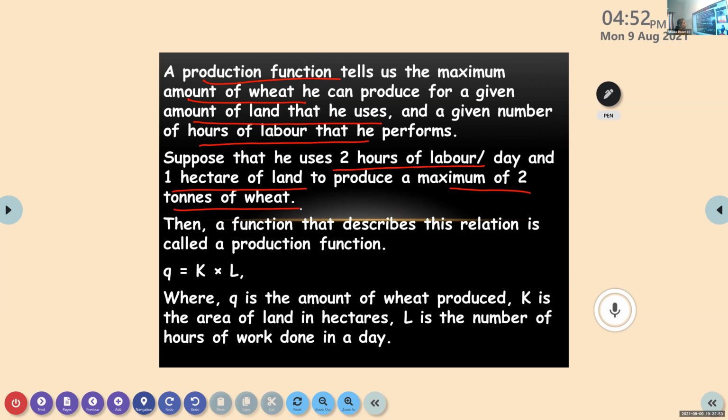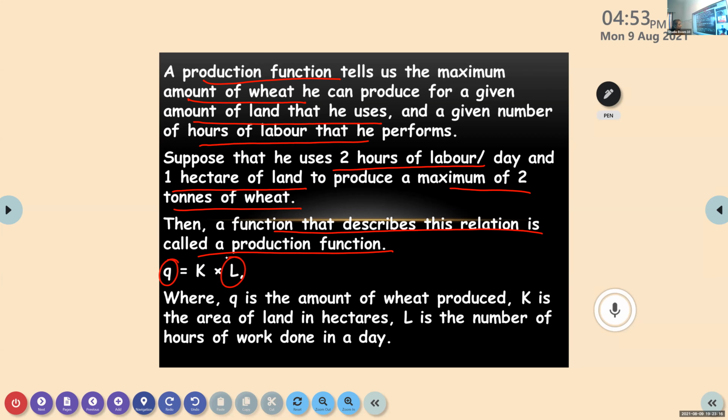Then what will be the function? I told you, that is the relationship between input and output. A function that describes this relationship, we call it the production function. What will it be in this case? What is Q here? Quantity of amount produced. What is L here?